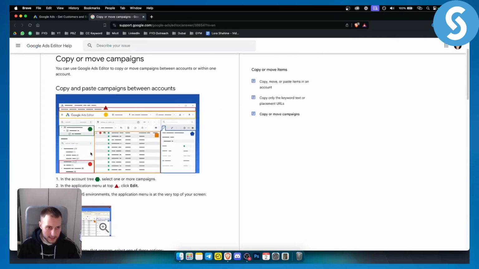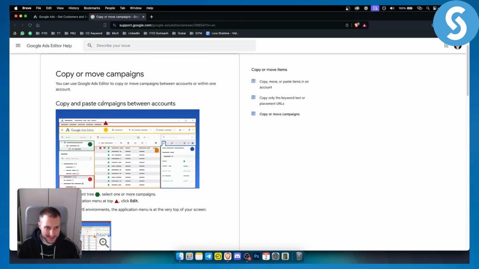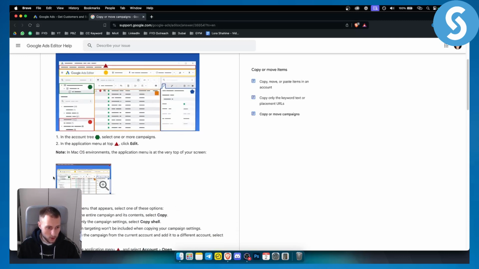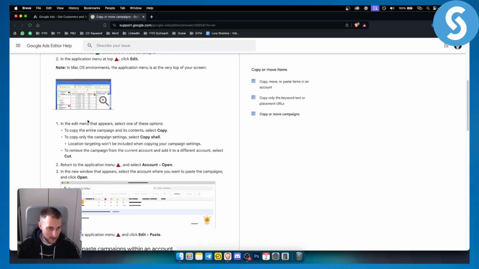So basically, as you can see, here's how you can copy and paste campaigns between accounts. It's very simple. You don't have to actually transfer it. In the account tree, which is right here, select one or more campaigns. Then in the application menu at the top, click Edit, which is right here. So just select the account tree, select one or more campaigns, click here, and then you will be able to go into the Edit menu that appears.